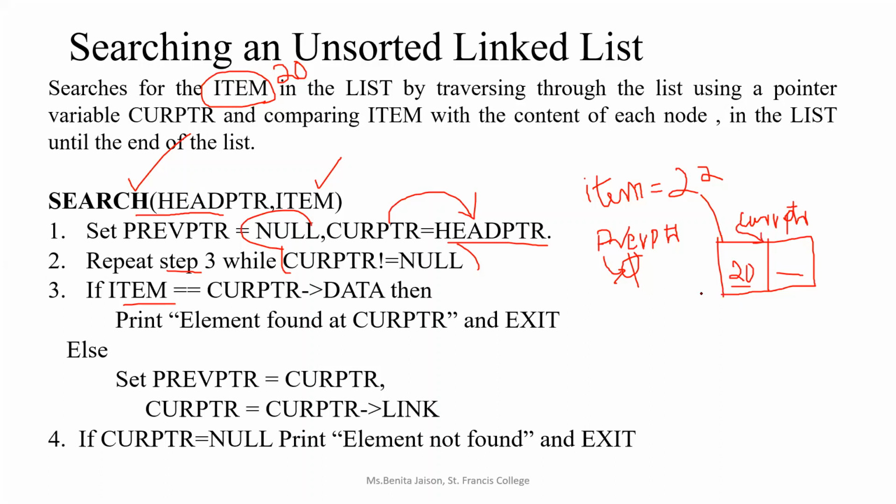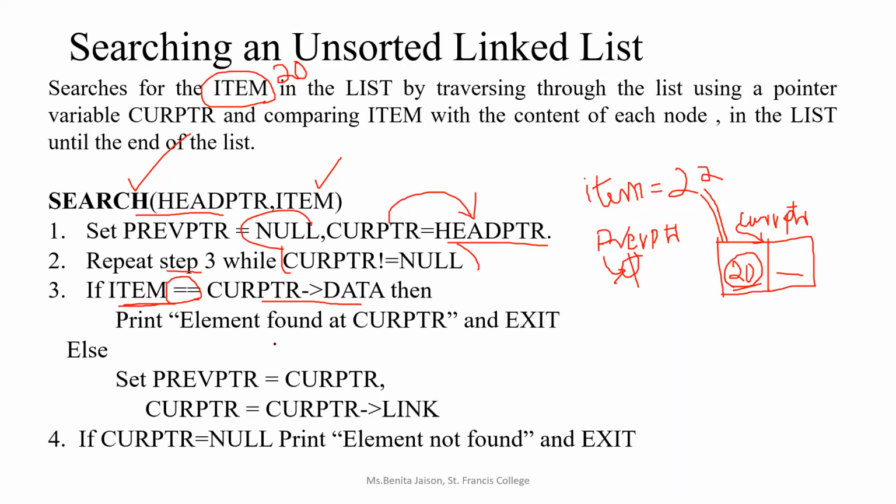So at this time we are checking whether the data part of current pointer is equal to the item. The data part of current pointer, this is data, right? Data is 20, whether it is equal to the item. Data part of current pointer, whether it is double equal to, I am putting, right? It is comparison, it is not assigning, we are comparing. You can write with a pencil, we are comparing whether item is equal to current pointer data.